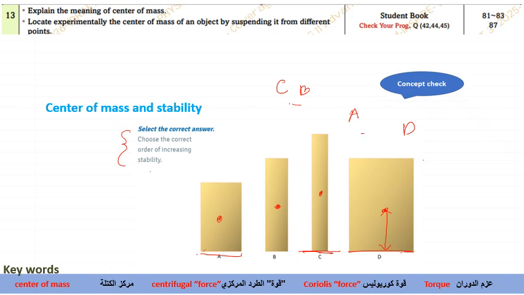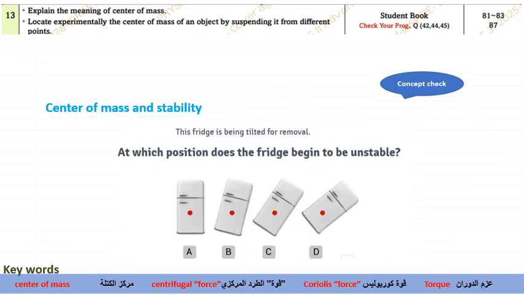Now let us go to the next question. This is also in connection with stability. See, there is a relation between stability and base length. For your understanding, let me read the question. This fridge is being tilted for removal. At which position does the fridge begin to become unstable? So when will it be stable and when will it be unstable? That you need to know.